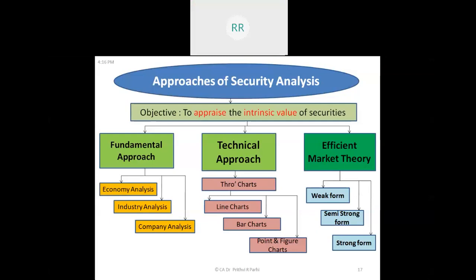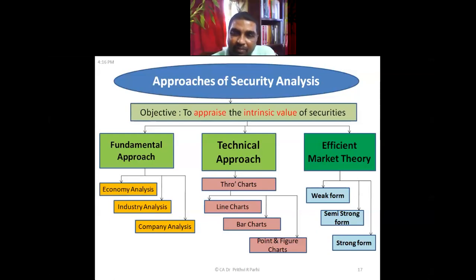The third, efficient market theory, is a certain kind of belief. There are three kinds of beliefs: weak form, semi-strong form, and strong form. At the appropriate time, I will be explaining that. For now, for the timing, let us leave this portion, efficient market theory. Only after completing the fundamental approach and technical approach, I will be coming to this part.